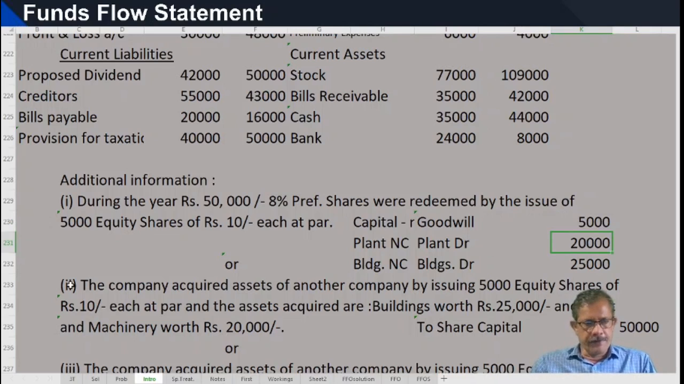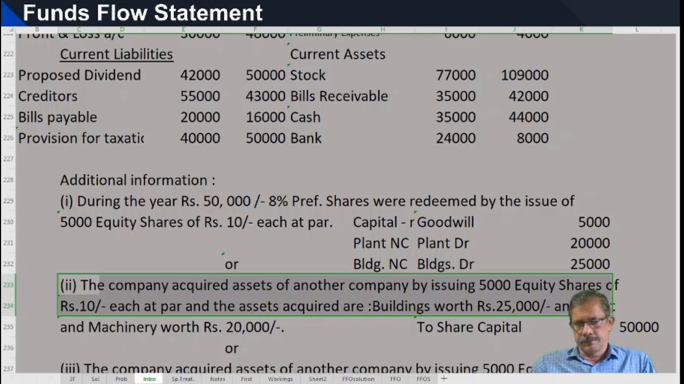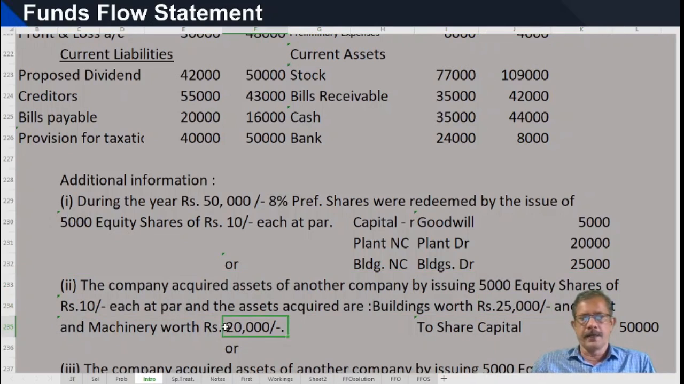And these types of information will be there in several questions. The company acquired assets of another company by issuing 5,000 equity shares of rupees 10 each at par. The assets acquired are buildings 25,000 and plant and machinery 20,000. Share capital issued is 50,000. So the difference, the excess consideration paid, is treated as goodwill. You know that.